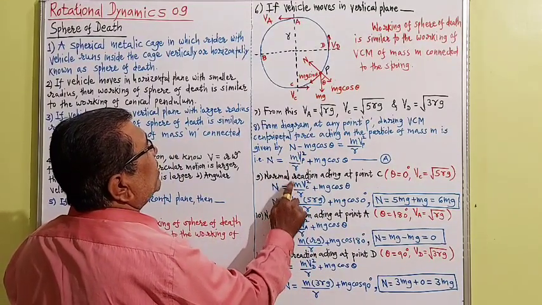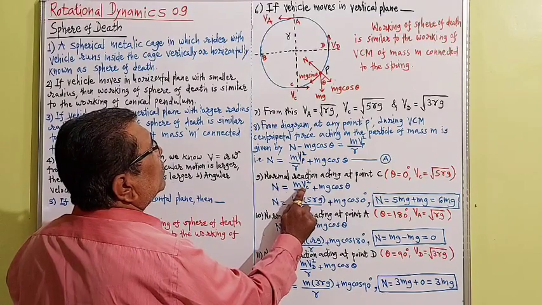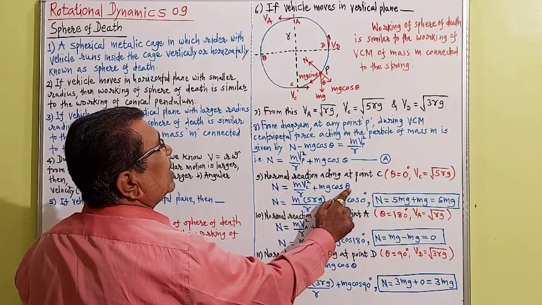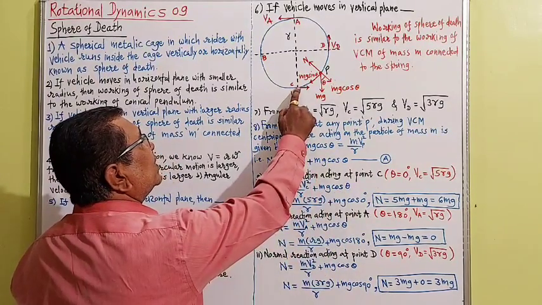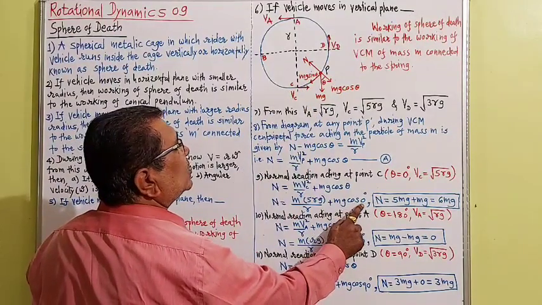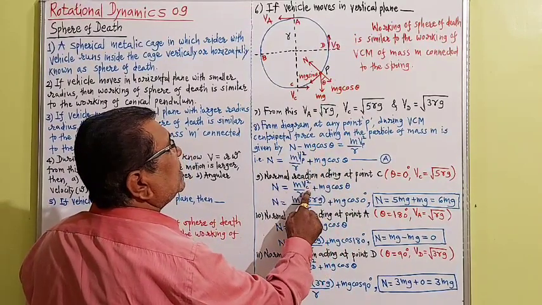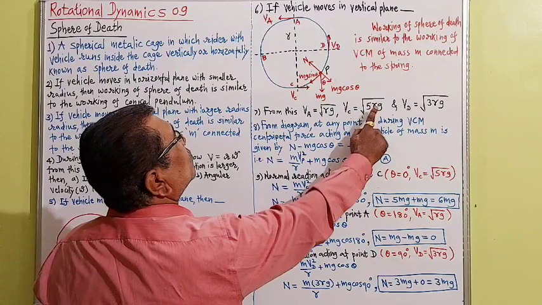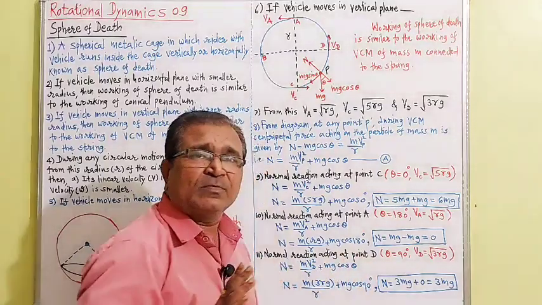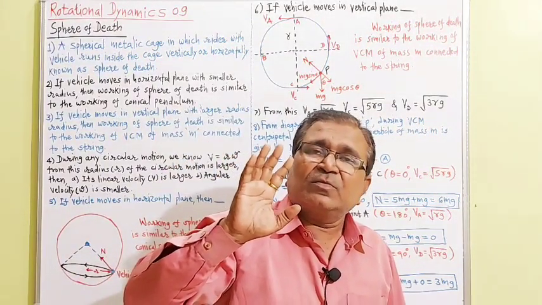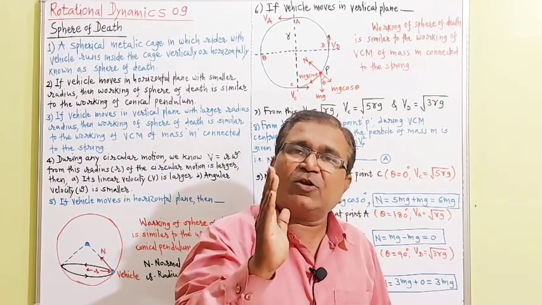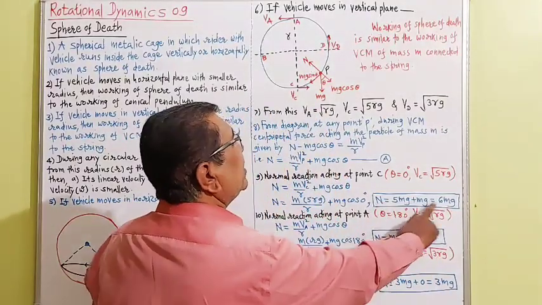Capital N is equal to m, instead of Vp square I will write Vc square, because the vehicle is at point C, upon r plus mg cos theta. Put theta is equal to 0 because the vehicle is here. There is no angle. Cos 0 is equal to 1. And Vc square is equal to 5 rg. By putting all values you will get normal reaction is equal to 6 mg. In vertical circular motion, tension acting on the string at the bottom is 6 mg. Instead of tension we get normal reaction here. Capital N is equal to 6 mg.